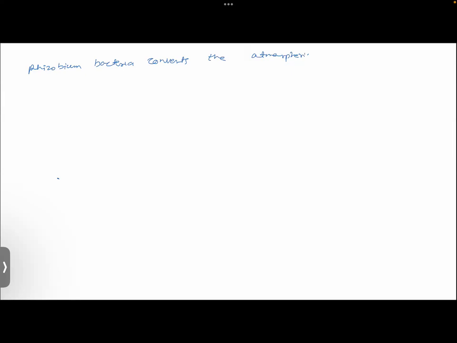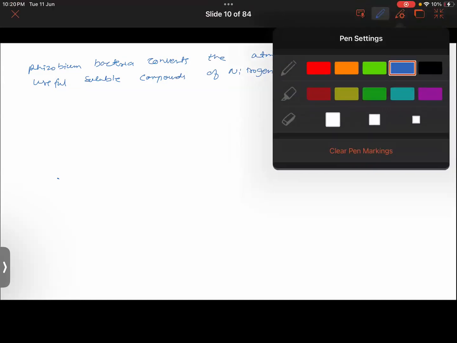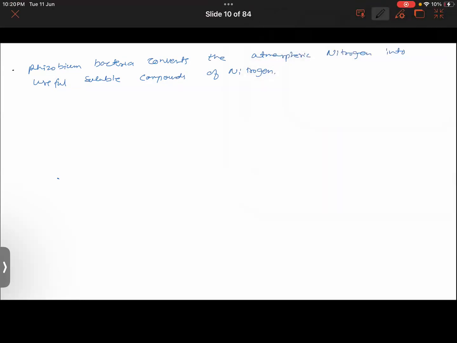What is the percentage of nitrogen in the atmosphere? What is the composition of nitrogen in our atmosphere?